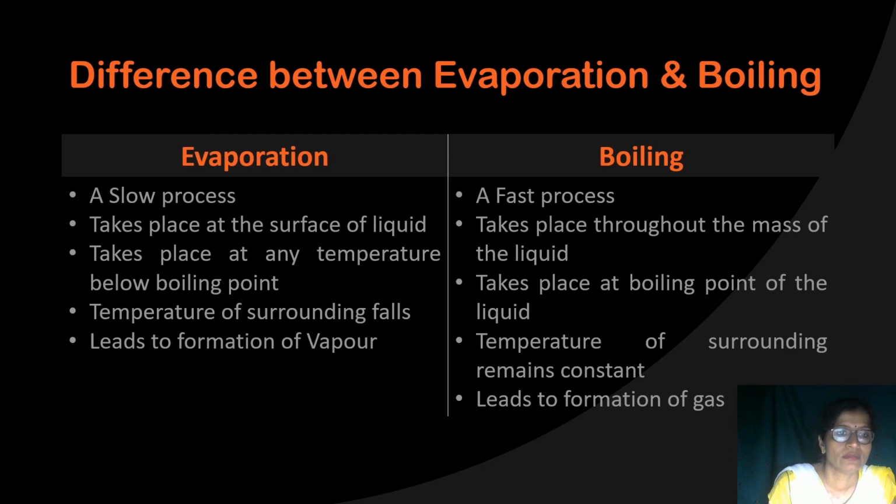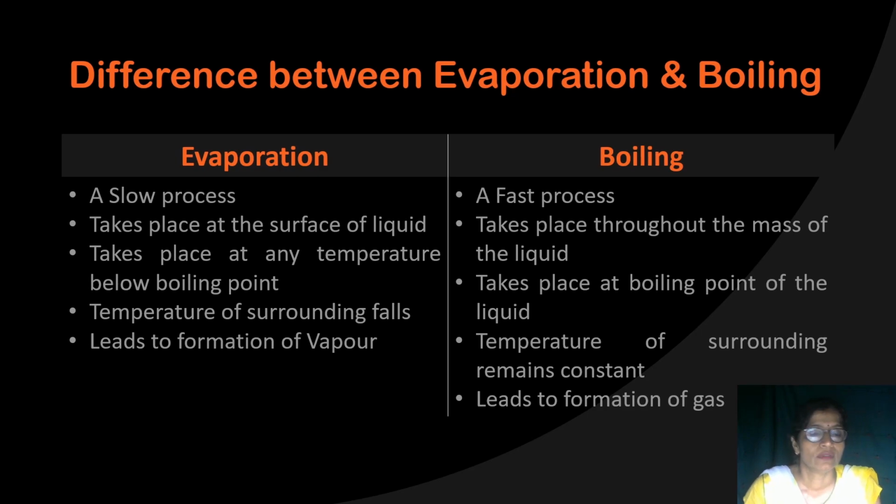Next is that evaporation is a surface phenomenon. It means only the molecules at the upper surface evaporate, and then when those particles evaporate, the next layer will evaporate. So it is a surface phenomenon, while boiling takes place throughout the mass of the liquid. That is a bulk process.